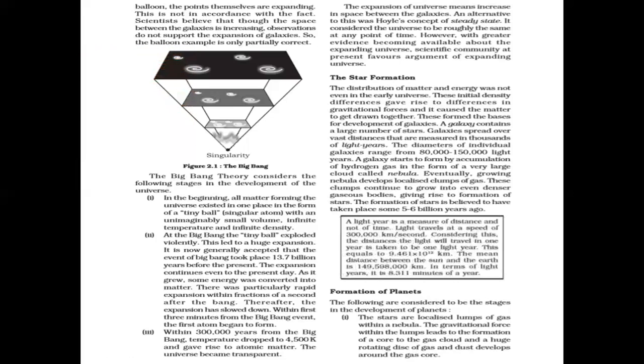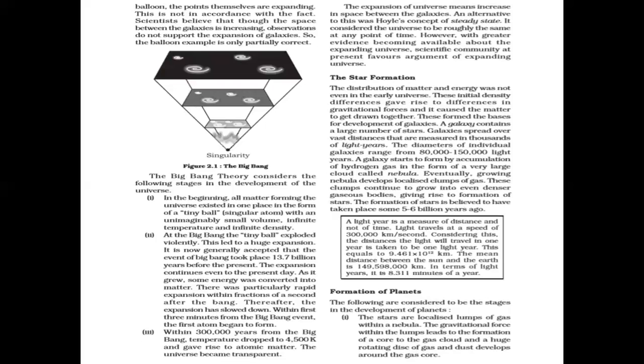A light year is measured in distance and not in time. Light travels at the speed of 3 lakh kilometers per second. The mean distance between the sun and the earth is termed in light years only, and that is 8.311 minutes of a year.